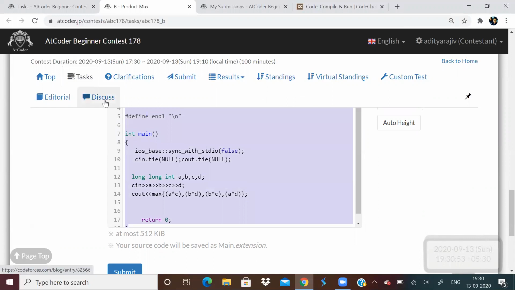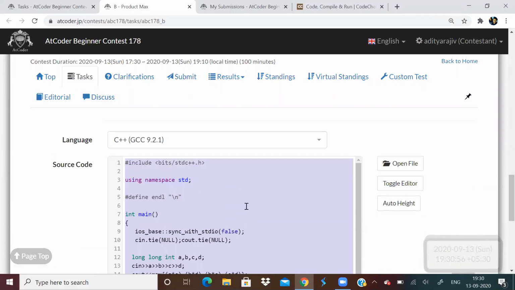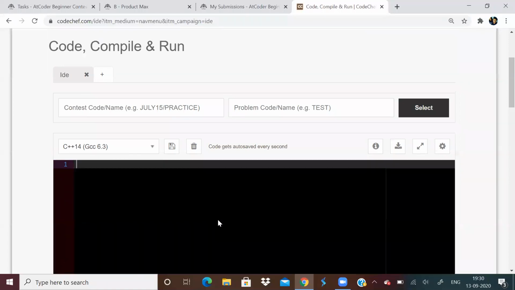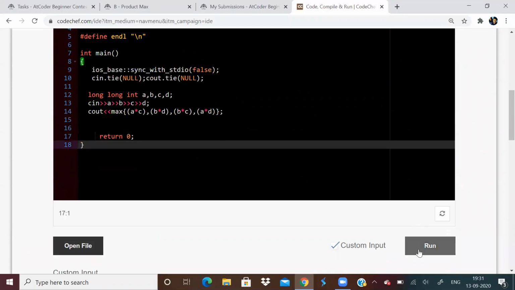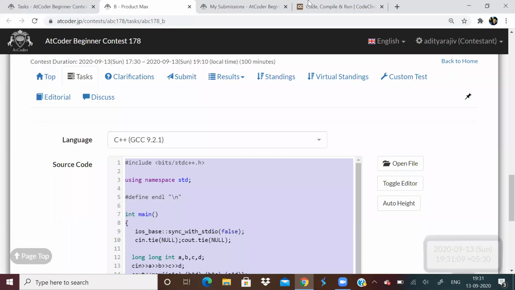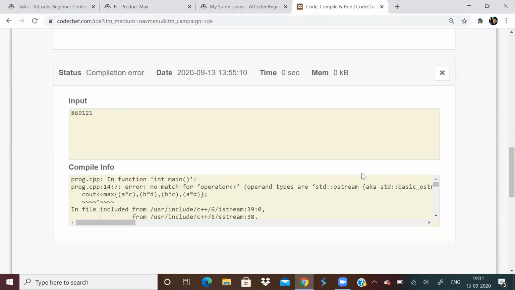Is this the correct way to write the code first of all? Will I get any compiler error? Yeah, so this is giving a compiler error.